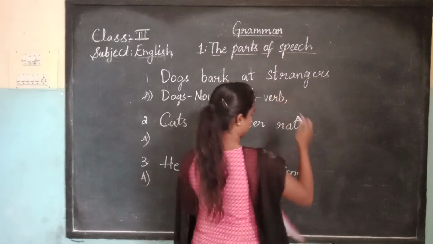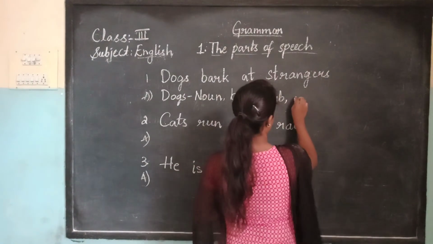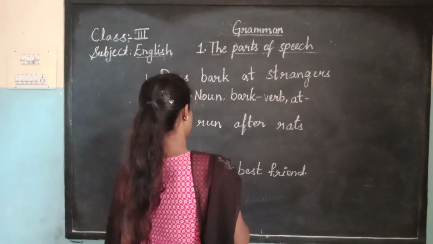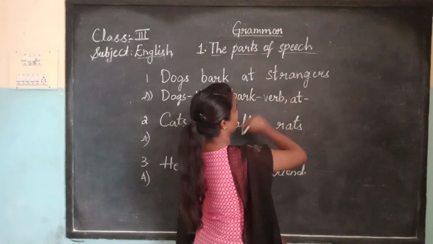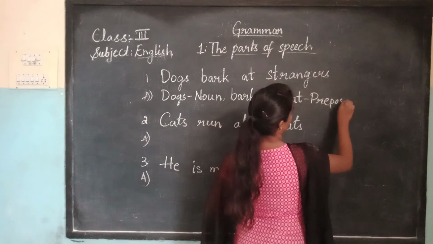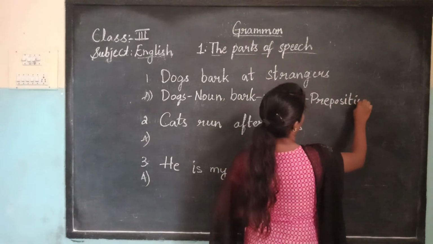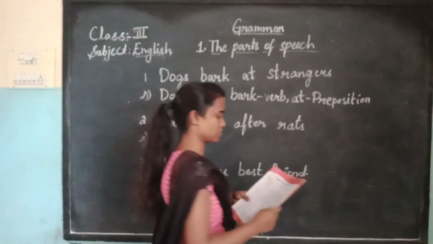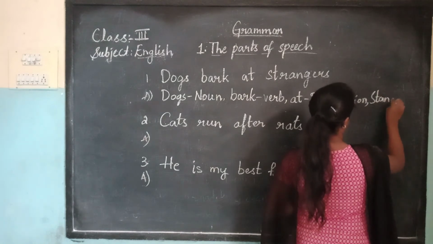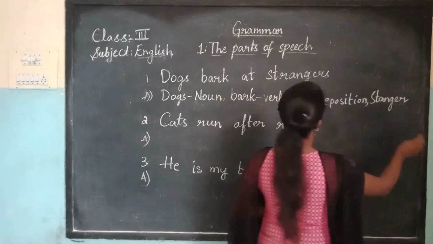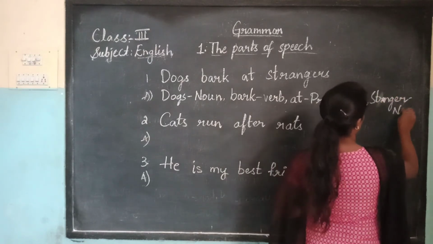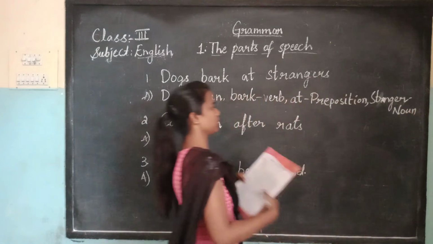Bark means verb. Now coming to at. At is a word used with a noun and pronoun, so at means preposition. And coming to strangers, stranger is also a noun. It is also a person name, right?